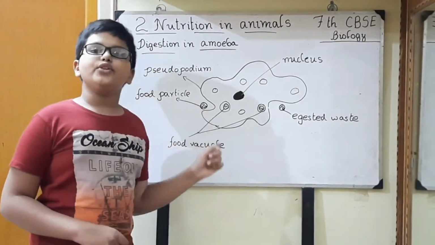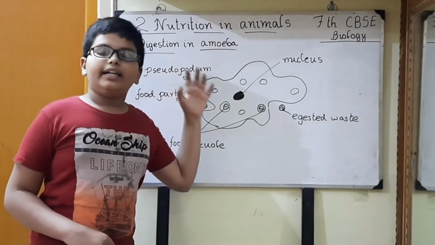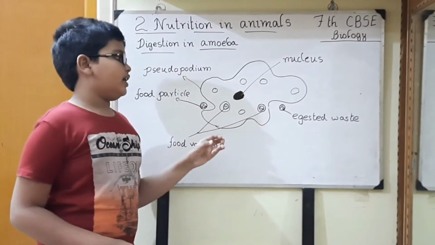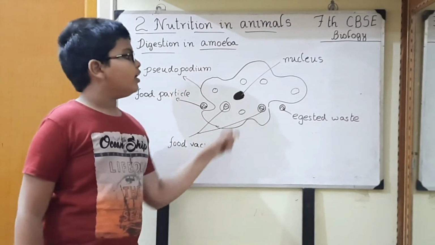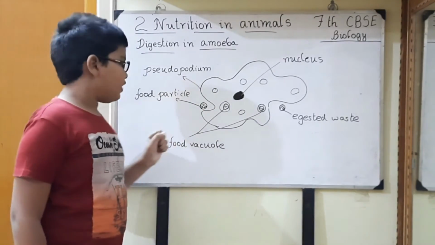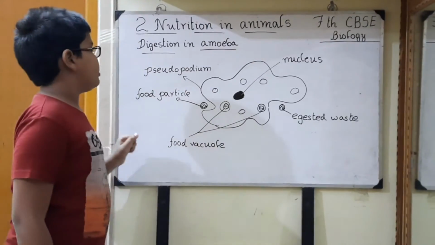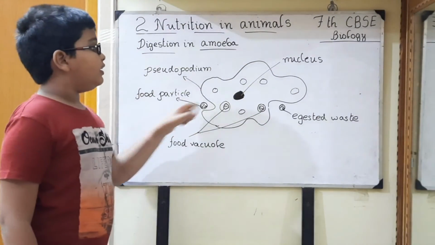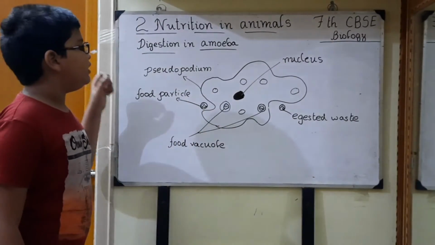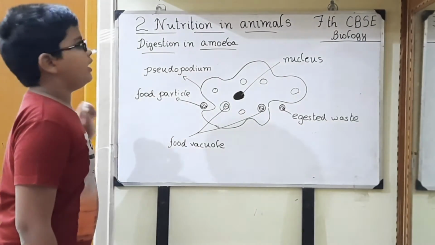And these nutrients are used for growth, maintenance and multiplication, right? And the undigested residue is expelled out of the body through the food vacuole, right? This is called digested waste. These two are called pseudopodia, right? And these bubble-like structures are known as food vacuoles, right? And this is the food particle. This is the nucleus of the amoeba, right? This is how the amoeba feeds on other microscopic organisms, right?